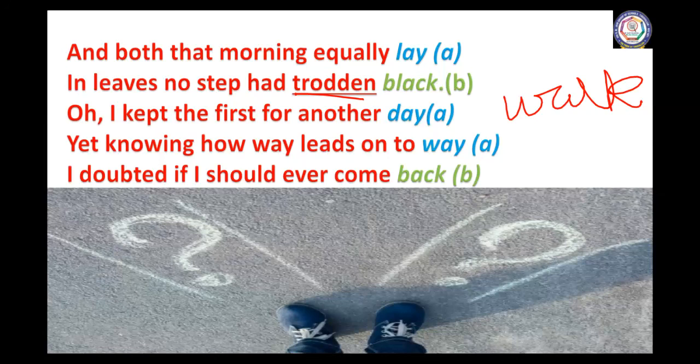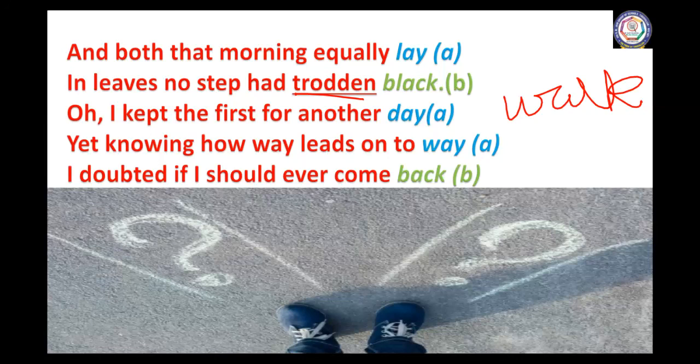He knows how way leads on to way. The path he has taken will itself have so many options and decisions to be made. "And I doubted if I should ever come back." He says, should I even come back, because I would have made so many decisions. I cannot revert them and come back.